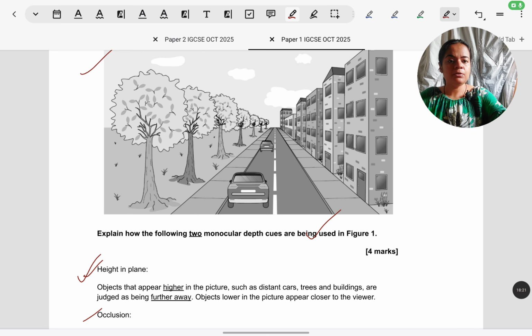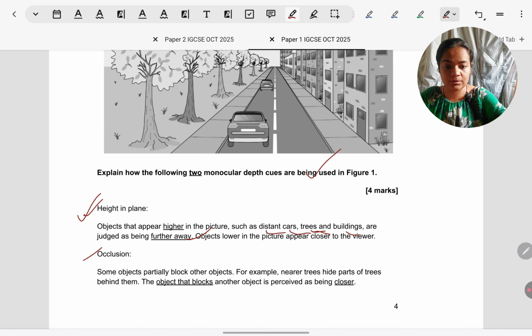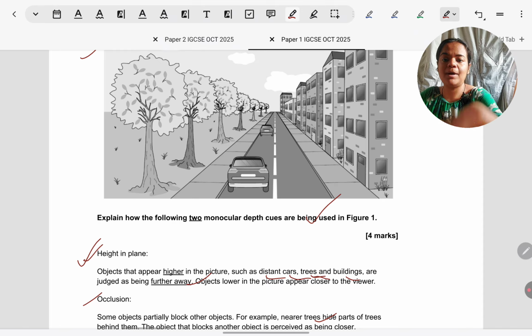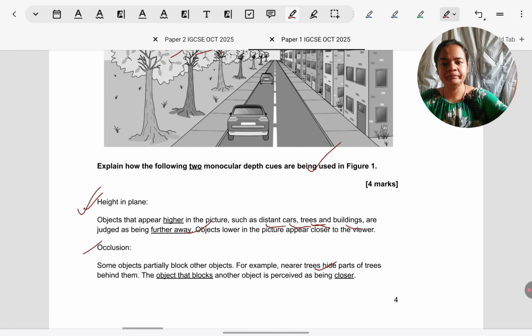So again, just take a look at how the answer is written. Distant cars, trees, buildings are looking far away, but the closer trees, buildings, and cars are looking nearby. The lower ones are looking nearby. So you have to mention cars, trees, and buildings. Same way for occlusion. The nearby trees are hiding parts of the trees behind them, right? The nearby trees which are there, they are obscuring some part of the trees behind. That is one example of how the nearby trees, the ones we can see in full, are looking bigger, and the ones which we can only partially see are looking further away.